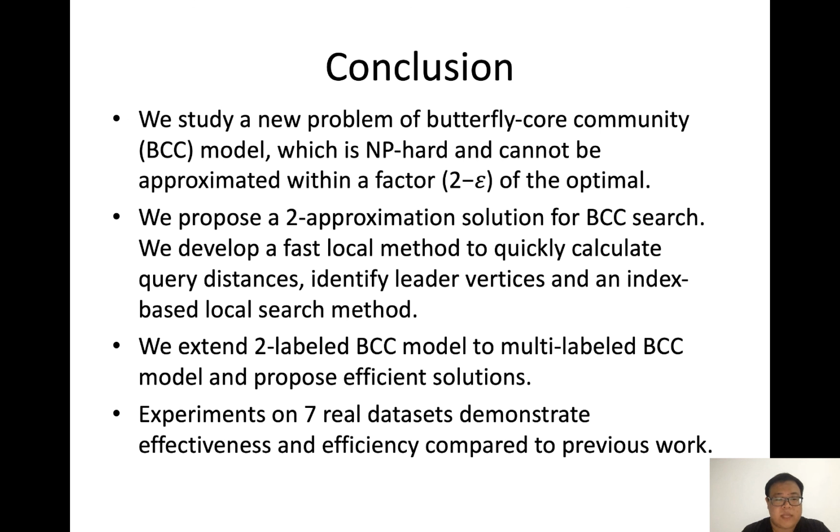In conclusion, we study a new problem of BCC model for cross-group community, which is NP-hard and cannot be approximated within a factor of 2 minus epsilon of the optimal, and extend to the MBC model for multiple label queries. We propose a 2-approximation framework and develop several algorithms to improve efficiency, and conduct experiments on real datasets.